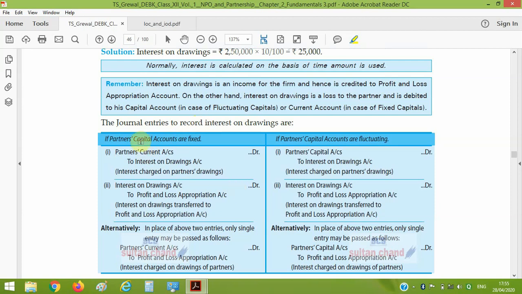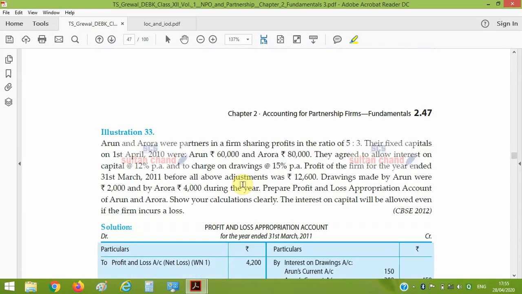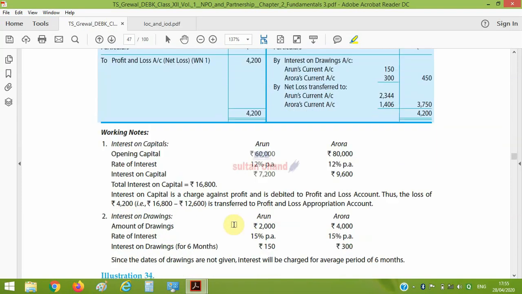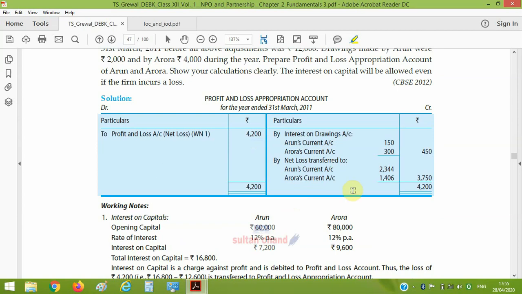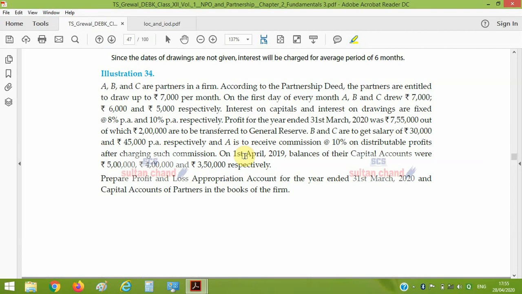And this is the entry in case capital accounts are fixed, and in case capital accounts are fluctuating. So you can do the entries as I explained previously, just before the introduction of the numerical questions. So you can easily compute how it is computed, and how the profit and loss appropriation is prepared, and how interest on drawing and all other things will be shown. I think it is clear to all.